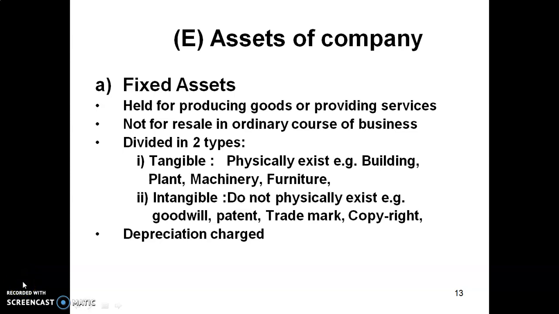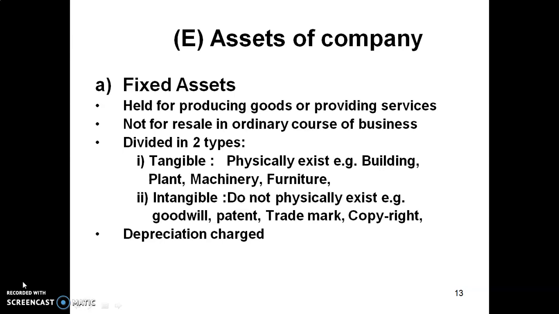This is the balance sheet asset side, assets of a company. The asset side is classified into four parts. First is the fixed assets, investments, current assets and fictitious assets. Fixed assets means held for producing goods or providing services, not for resale in the ordinary course of business.